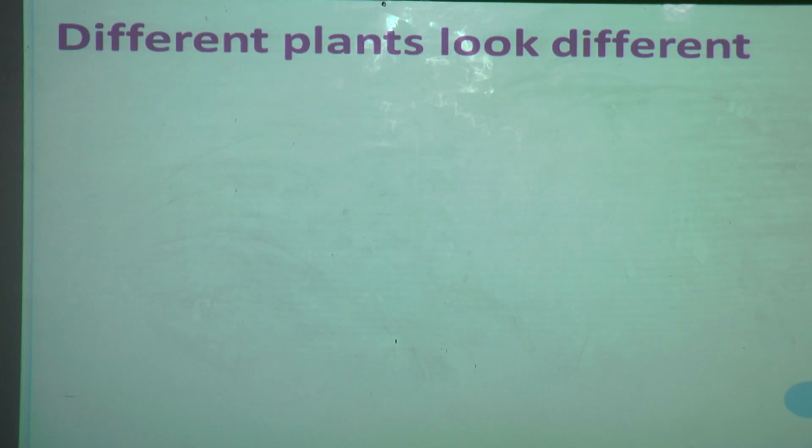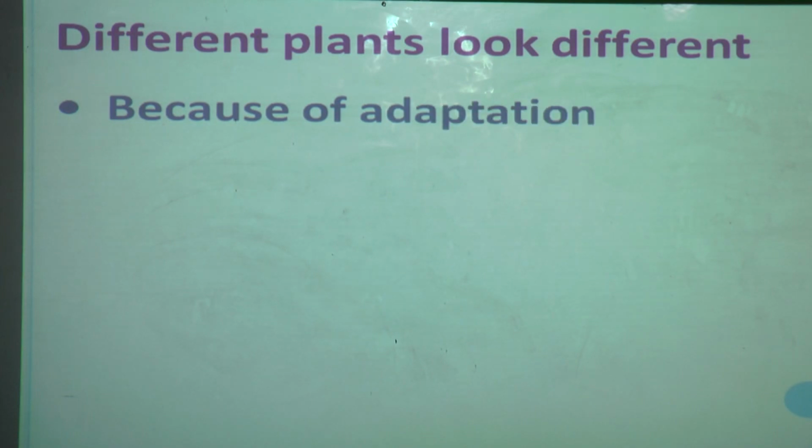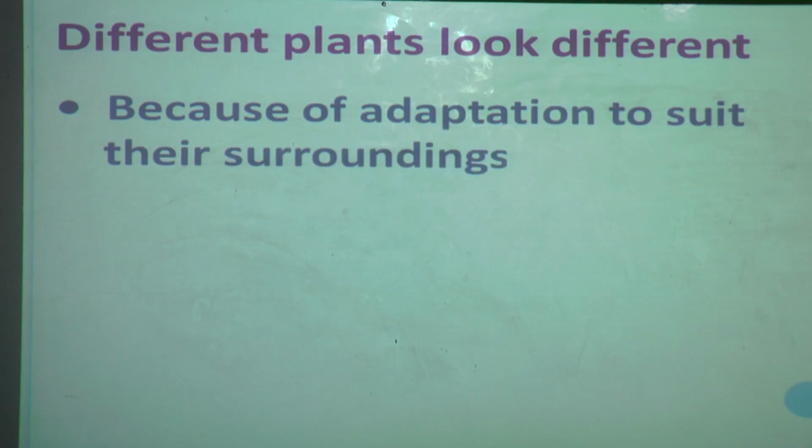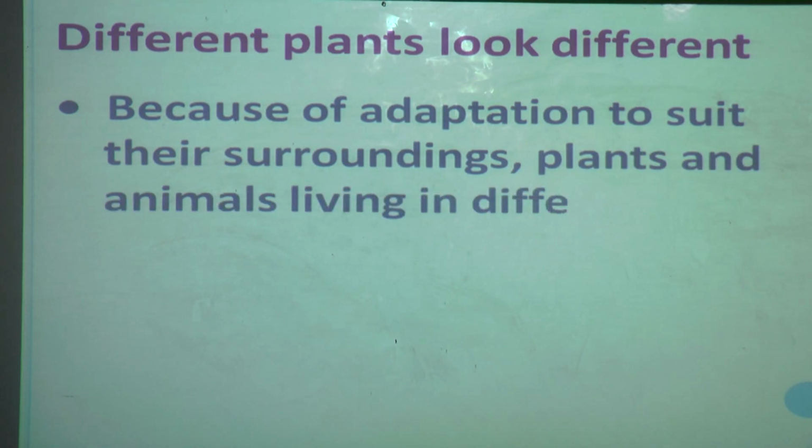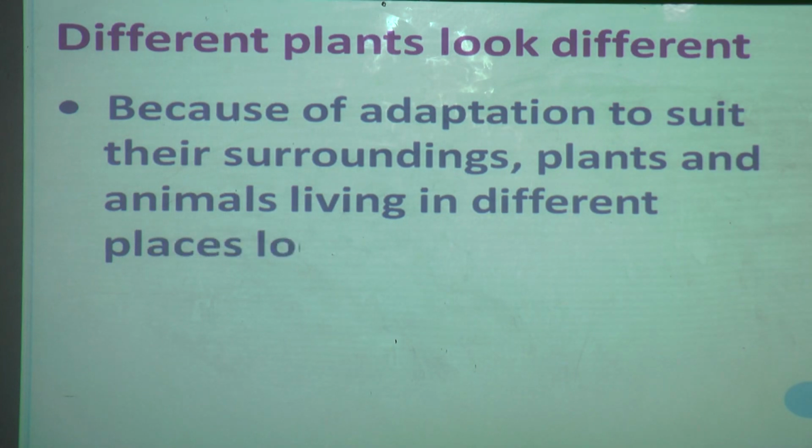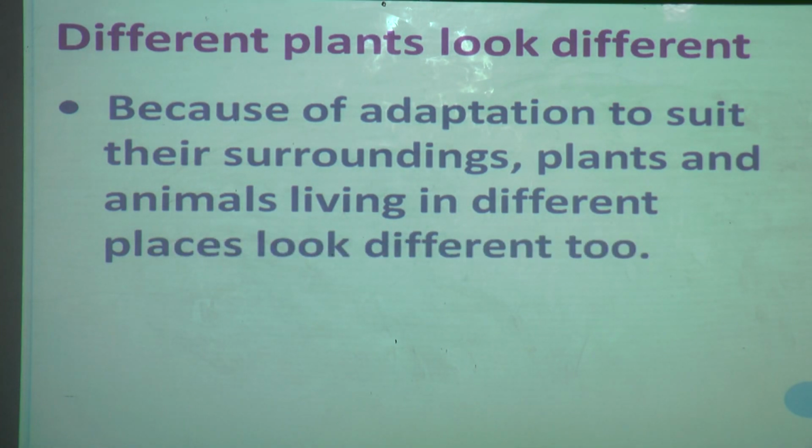Because of adaptation to suit their surroundings, plants and animals living in different places look different. The cactus looks different from the rose plant. Cactus is also a plant and rose is also a plant, but they look different.